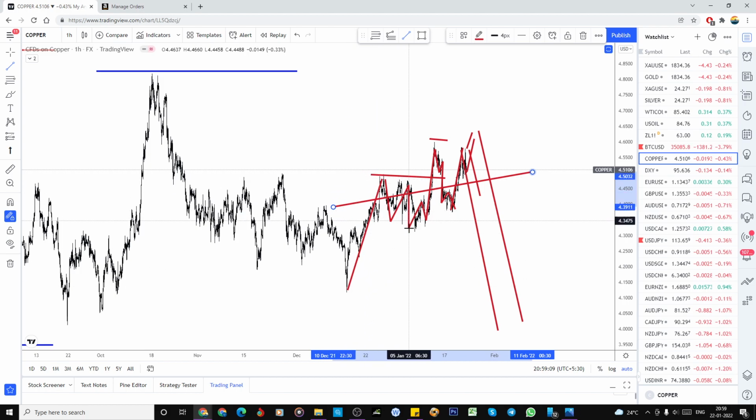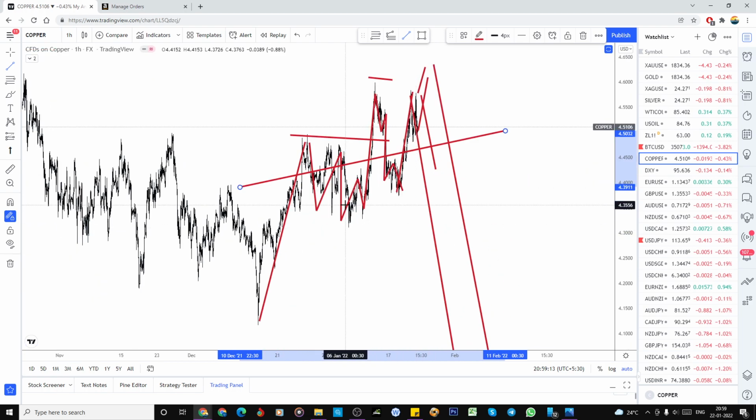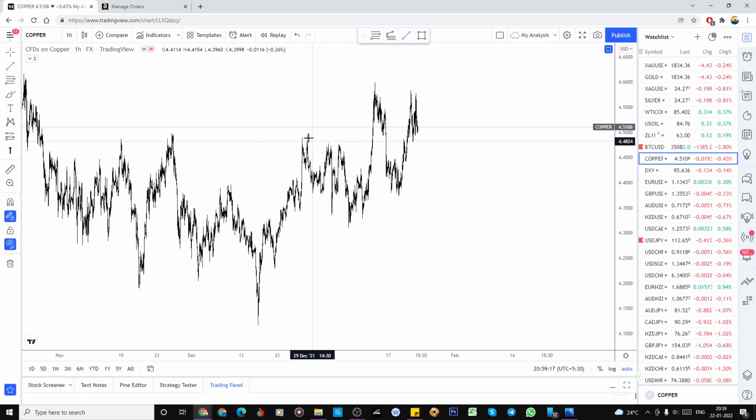That's it. So what we have to do again, we make the conclusion. So this is the A, this is the B and C. That's it. We need to make it like that. But here the C contains a five-way structure, but it has not happened here. And what we will do, this is a W, X, A, B, C. Yes. So what is the meaning of W here? So we have the A. So this is the B. So we need a C wave. So this is the A. Again, it's a 1, 2, 3, 4, 5 like that.